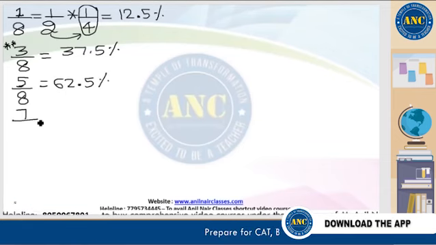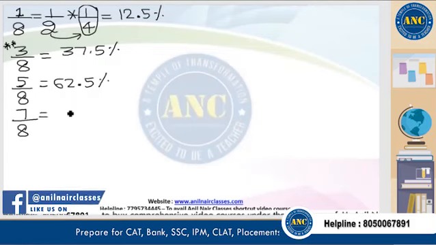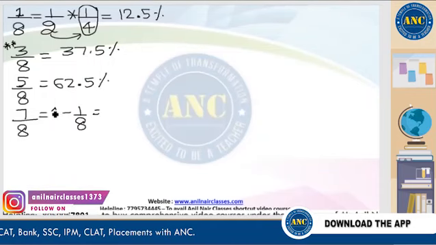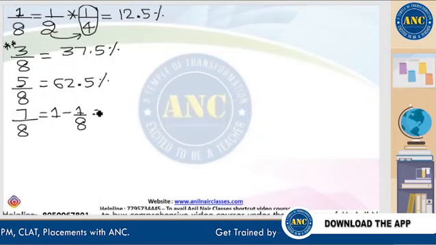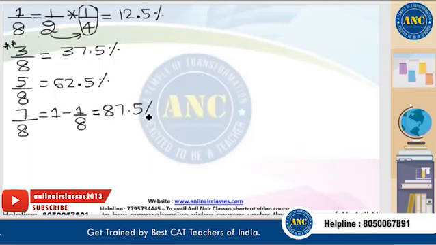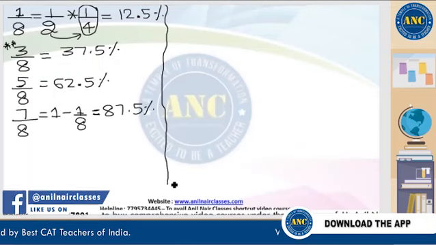Already written. 7 by 8 is 7 into 12.5, or 7 by 8 can also be written as 1 minus 1 by 8. 1 is 100%, 1 by 8 is 12.5%. 100 minus 12.5 is 87.5 percentage. 7 by 8 value is 87.5 percentage.